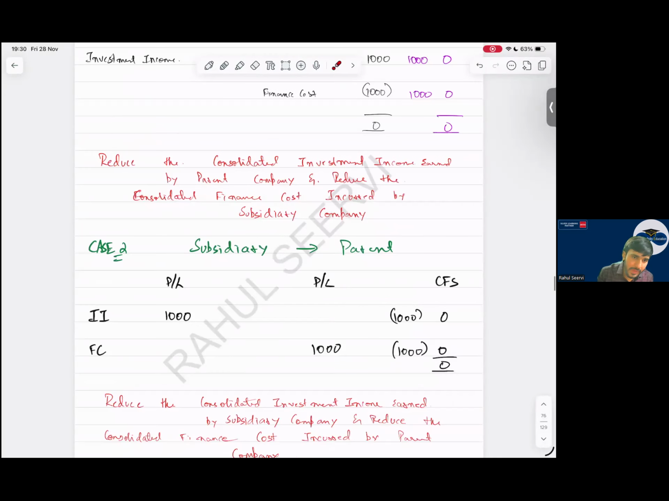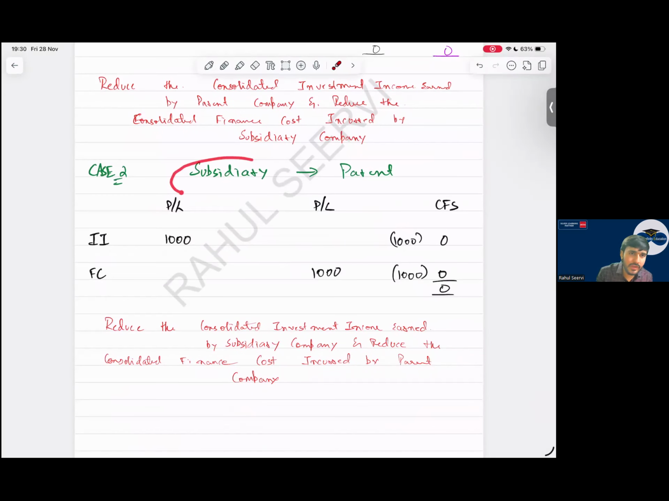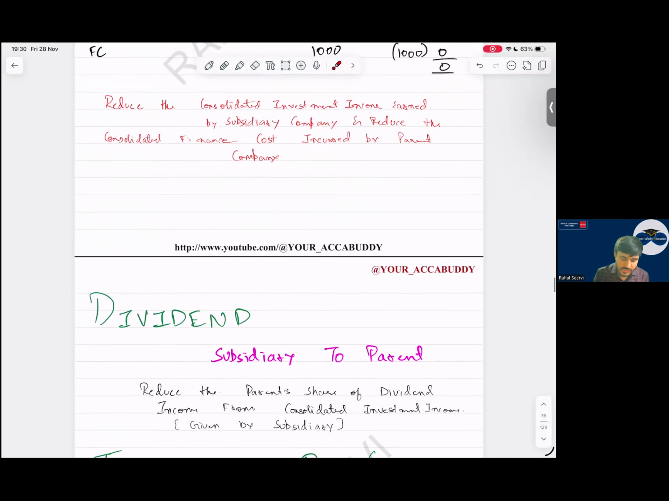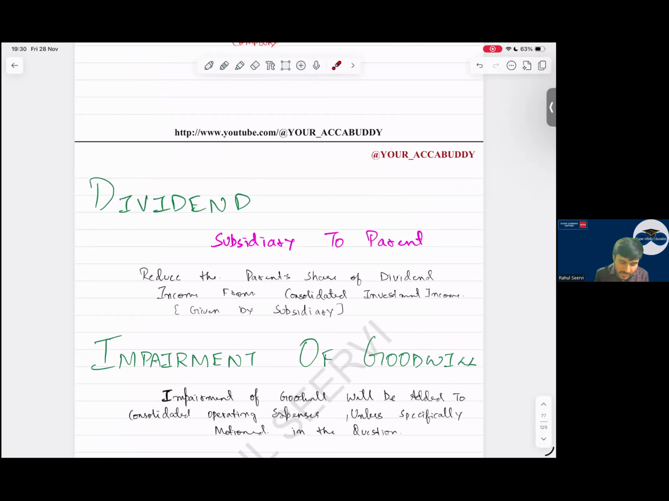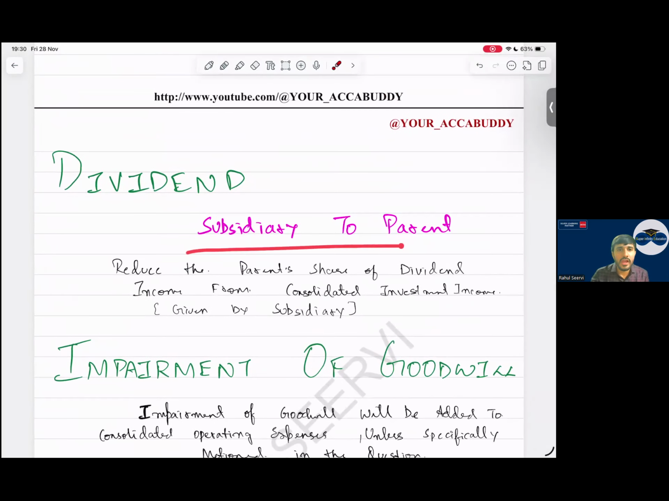Now see, subsidiary and parent, sir. Subsidiary has given a loan to parent. Subsidiary recorded investment income, parent recorded finance cost. Here also you eliminate. Yes, sir. This is done. Intra-group loan is done now. Now dividend. If subsidiary company is giving a dividend to parent, assume I am the subsidiary, you are the parent. I am giving a dividend to you. Where will you record? Which category? Operating, investing, financing.